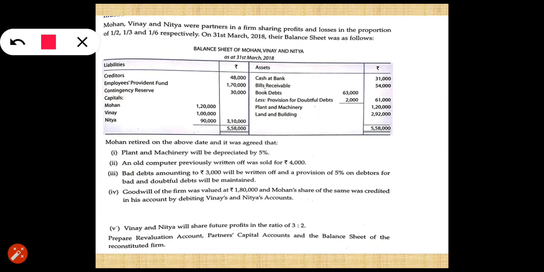Third entry is related to bad debt amounting to rupees 3,000 will be written off and a provision of 5% on debtors for bad and doubtful debts will be maintained. It means you are asked to write off 3,000 as a bad debt and then create a provision of 5%. Whenever such question comes, first you have to write off the bad debts and then create the provision.